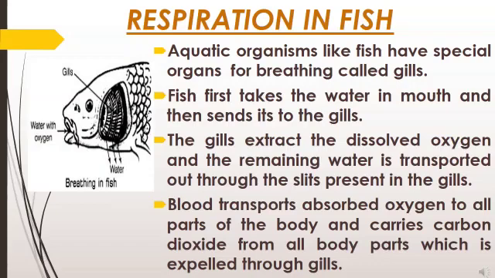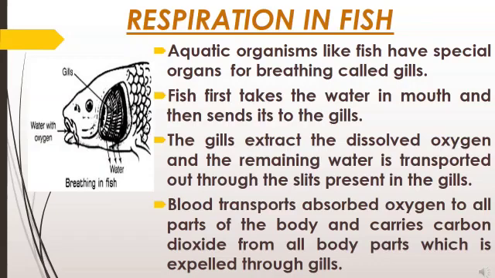You can see in the picture that water with oxygen is taken in by the fish, then it moves to the gills where oxygen is absorbed, and the remaining water is transported back to the water body through the slits.